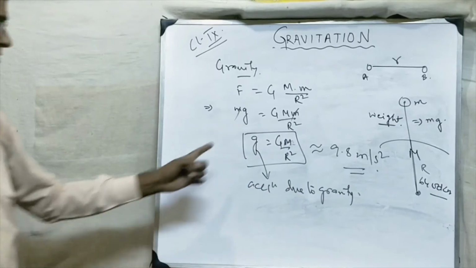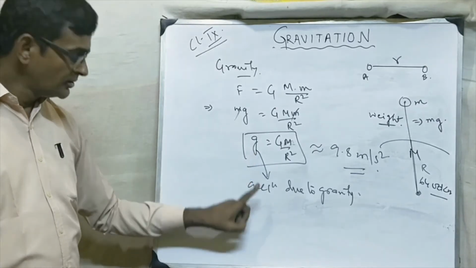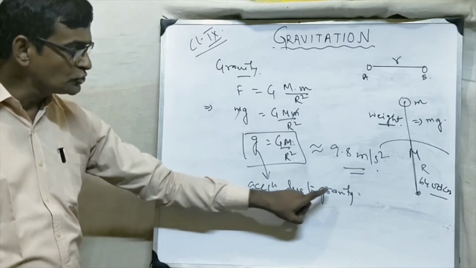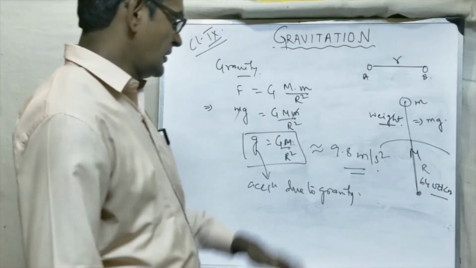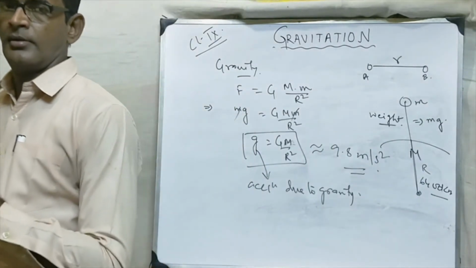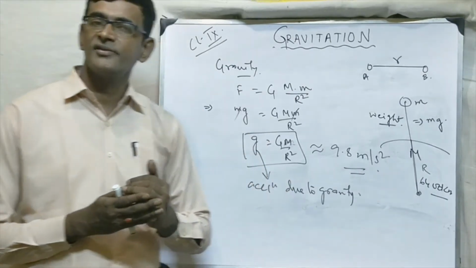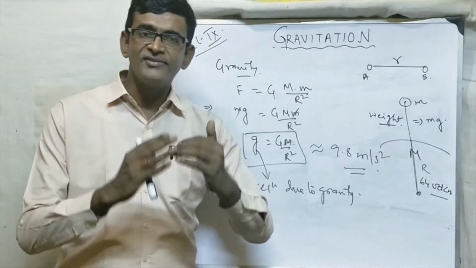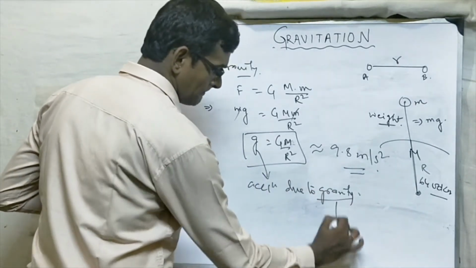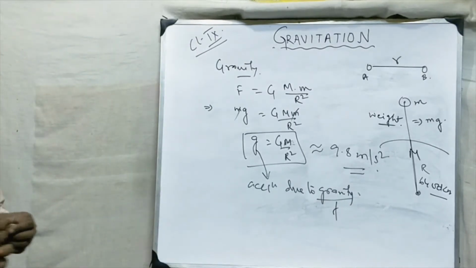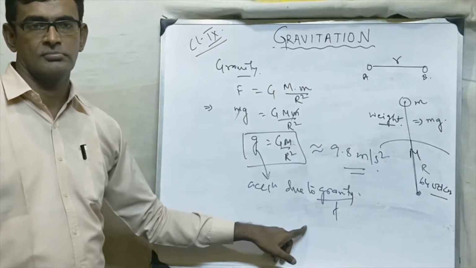Now let's concentrate on this g. Till now we were studying about this. Now let's concentrate here. This g is called acceleration due to gravity. What is the meaning of this phrase? Newton's second law said that a force, if applied on a body, will produce acceleration. So acceleration is due to a force. Now come here. What is gravity? Gravity is also a force. So acceleration is due to the gravitational force of earth.